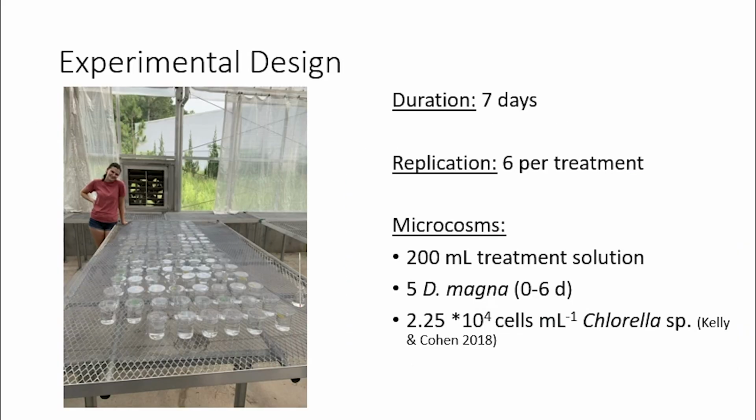As you might be able to tell from the left-hand photo, this experiment was conducted in a greenhouse to simulate natural light and temperature fluctuations for 7 days. There were 6 replicates per treatment, and each microcosm consisted of a 250 milliliter beaker with 200 milliliters of treatment solution, 5 Daphnia, and enough chlorella to supply the Daphnia with food for the duration of the experiment.